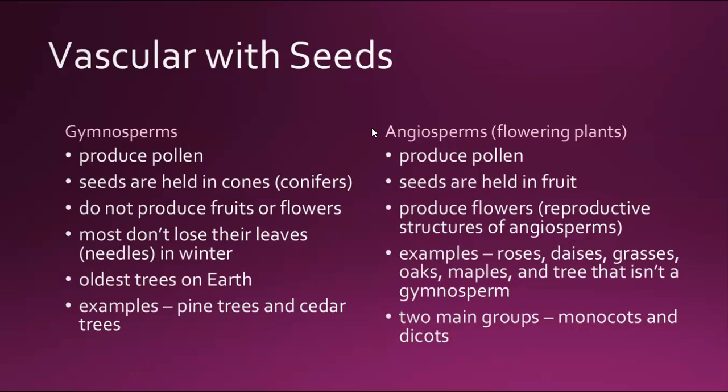Like gymnosperms, angiosperms produce pollen. When pollen lands on a flower, sperm cells fertilize the egg cell within the flower, thus producing an embryo that eventually becomes encased by a seed. Shortly after fertilization, the structure surrounding the seed begins to swell. This structure, which we call the fruit, provides some protection to the growing seed. Its primary function, however, is to promote seed dispersal. Fruit and flowers are structural adaptations that have allowed flowering plants to live in just about every environment on land.